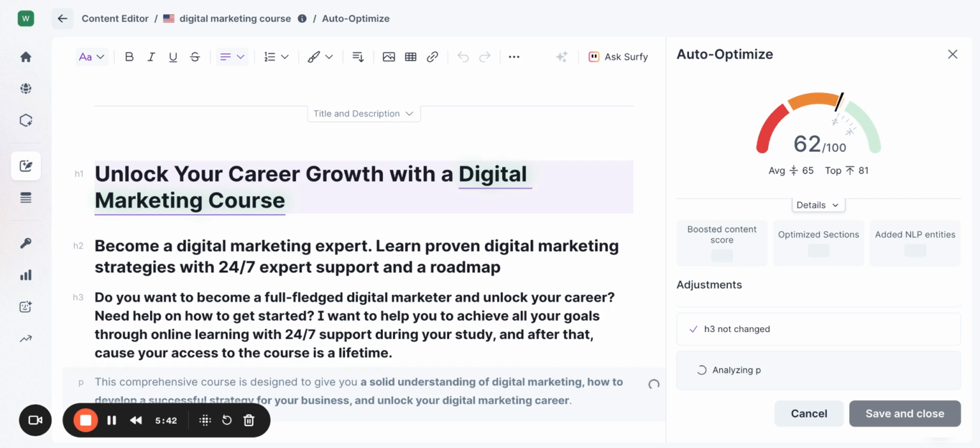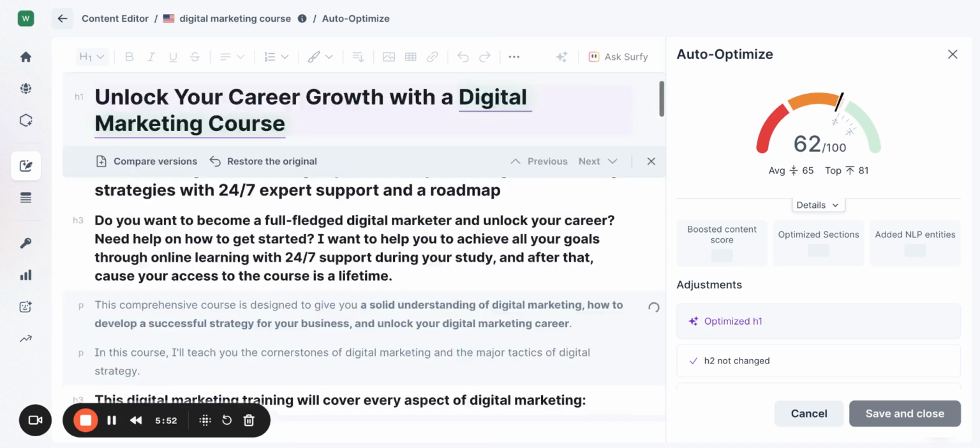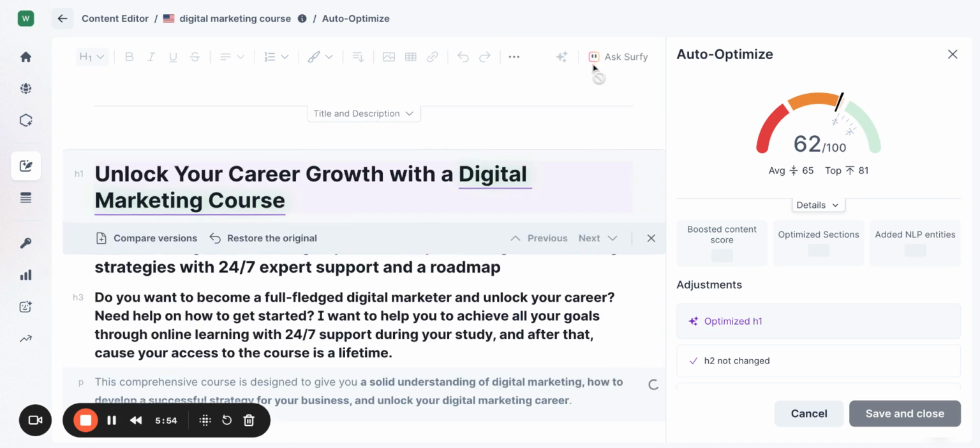So we have the basic recommendations from AI, and it gives you the possibility to work with this on a regular basis. Also, you have a personal AI assistant, Ask Surfy. You can ask this assistant about any changes, why they were made, or how it's better to manage or implement something. And last but not least, it's already WordPress integrated.